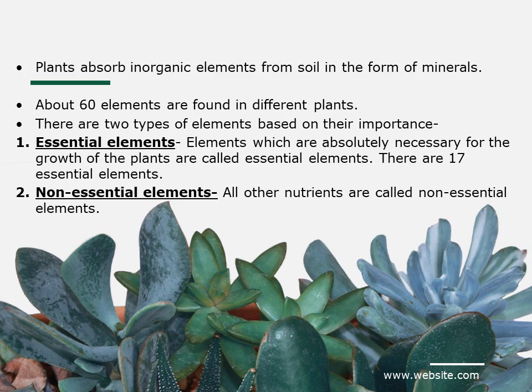That means without these elements, either the growth will be stunted, or there will be deficiency, or a plant can get a disease because of the deficiency. So these are called essential elements. There are 17 essential elements, and all the other nutrients except these 17 are called non-essential elements. That is, they may or may not have an effect on the growth and development of a plant.